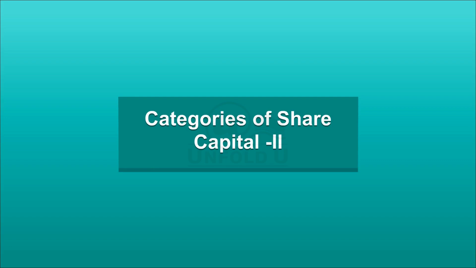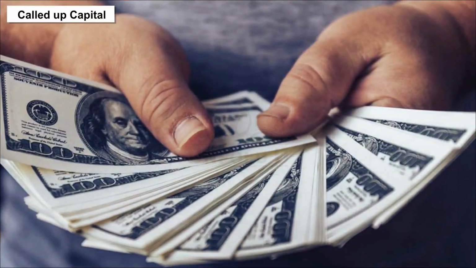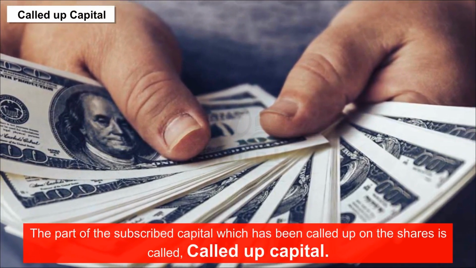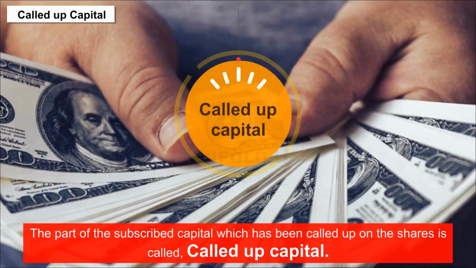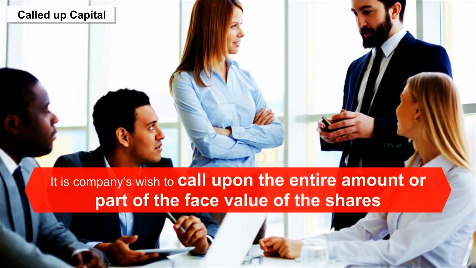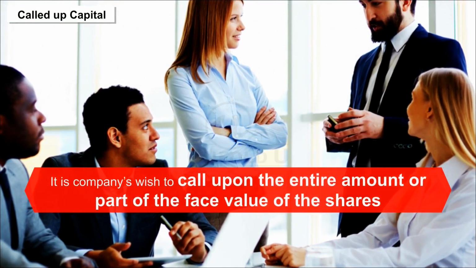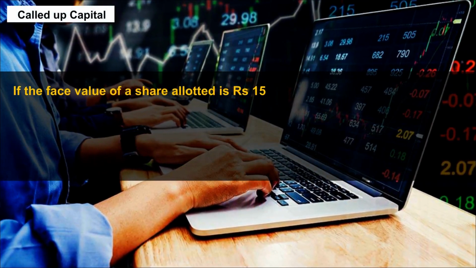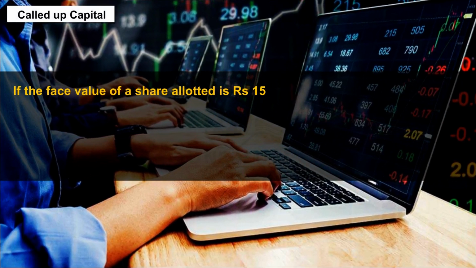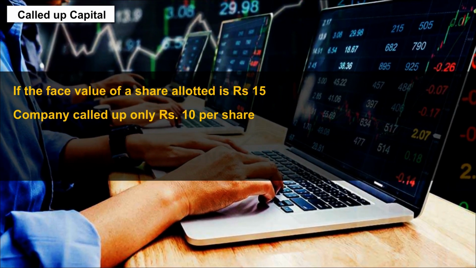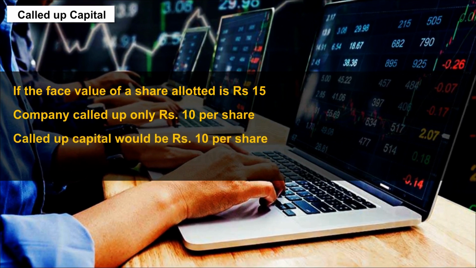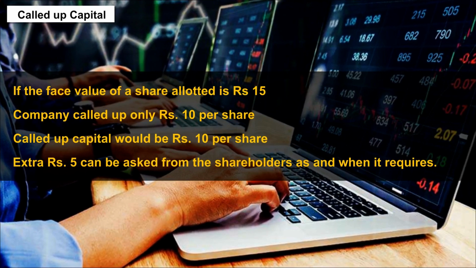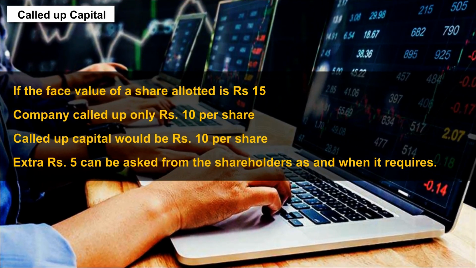Categories of share capital 2. Called up capital. The part of the subscribed capital which has been called up on the shares is called called up capital. It is the company's wish to call upon the entire amount or part of the face value of the shares. For example, if the face value of a share allotted is 15 rupees and the company called up only 10 rupees per share, then the called up capital would be 10 rupees per share and the extra 5 rupees can be asked from the shareholders as and when it requires.